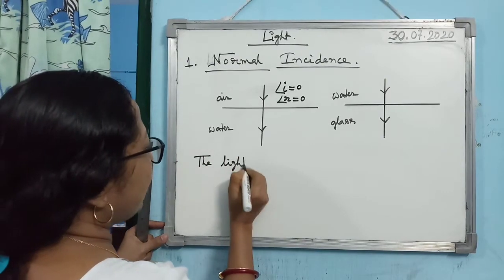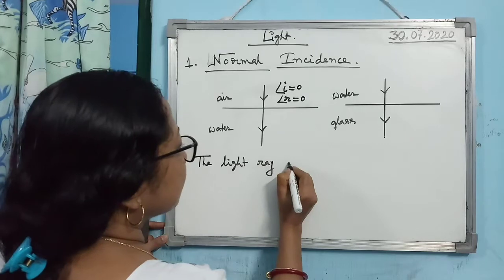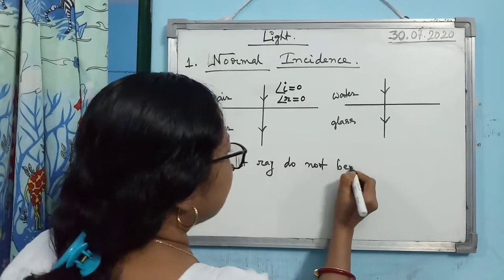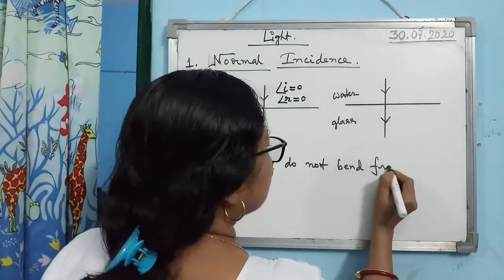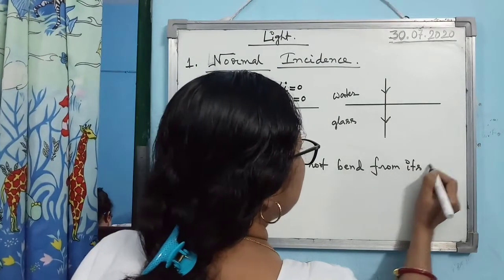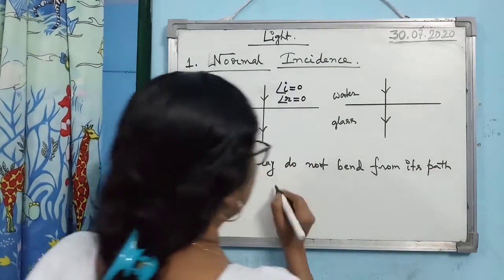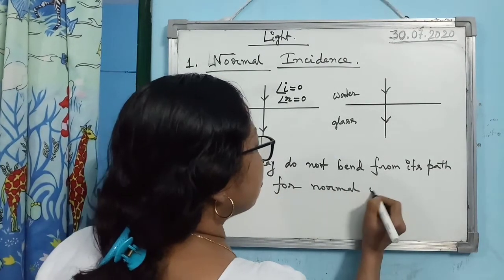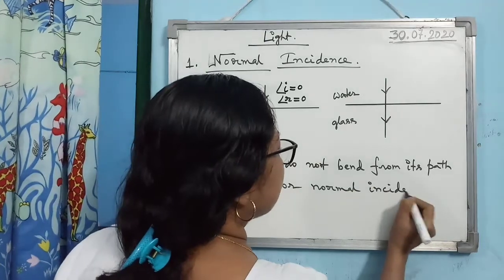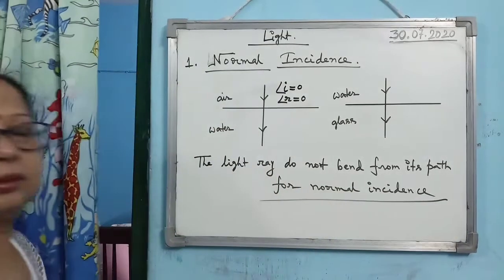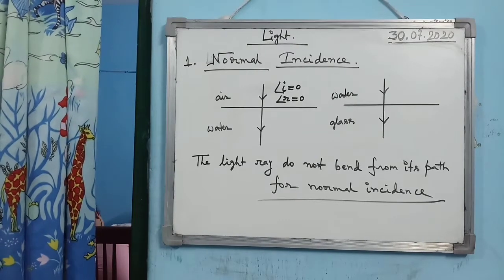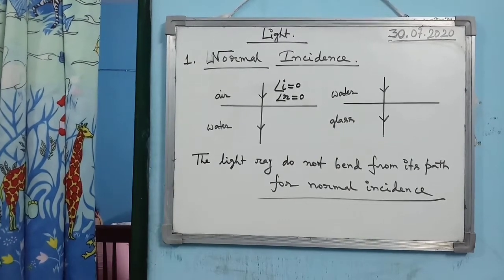The light ray does not bend from its path for normal incidence, which means it does not suffer refraction. Alright, so this is the first case of the refraction of light.